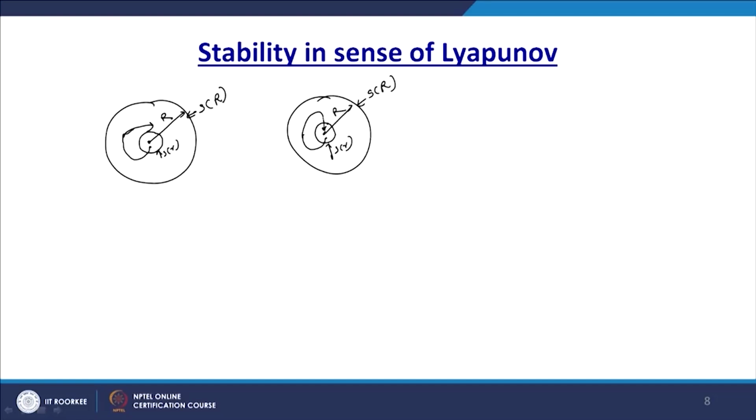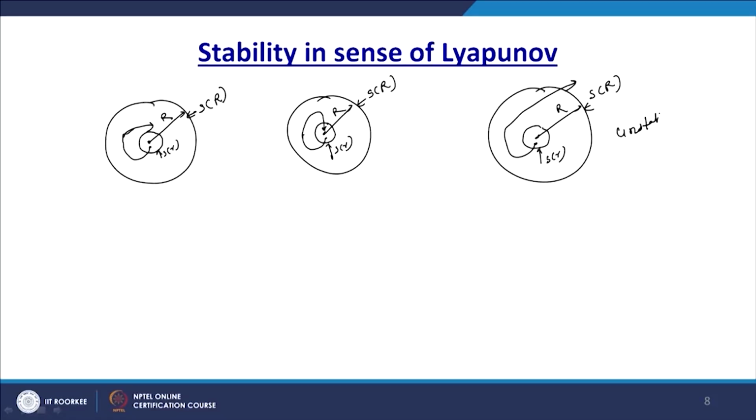Now you take the same inner region, and here is the outer region. Again, this is radius r, region S of r, and here is a small region S of small r, and the origin. Now the trajectory starting near the origin does not stay near, it is moving outward. So this is known as unstable.